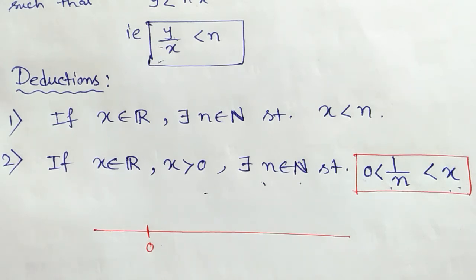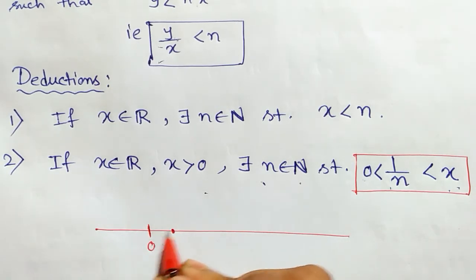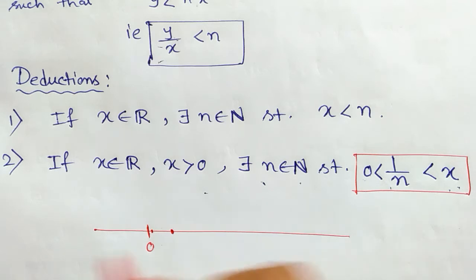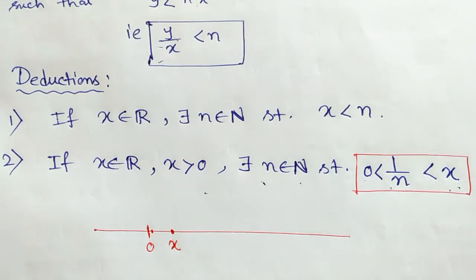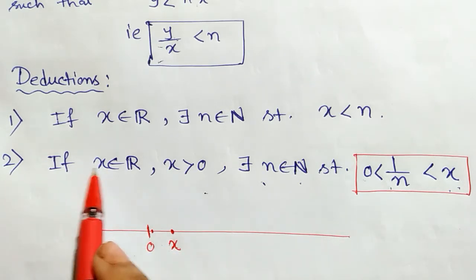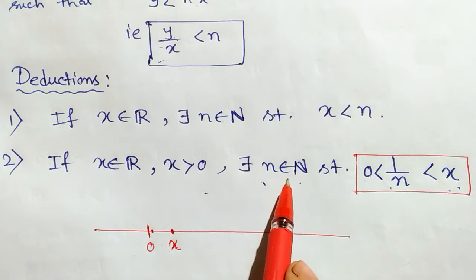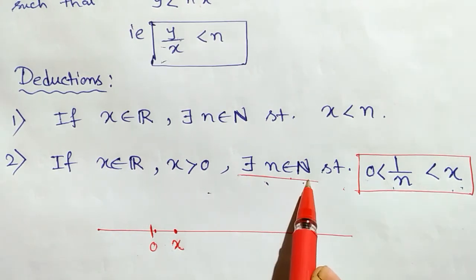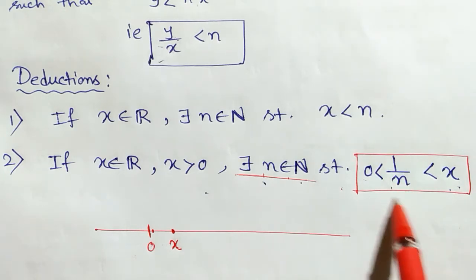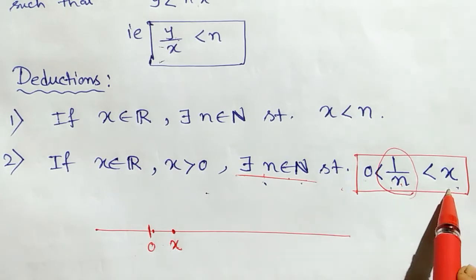Then what is your answer? If you answered that suppose this is x, this is very close to 0, a number x, I am writing here, suppose x is a positive real number which is next to 0, right? Then according to this deduction of the Archimedean property, we can find a natural number such that the reciprocal of that natural number is always less than that real number.